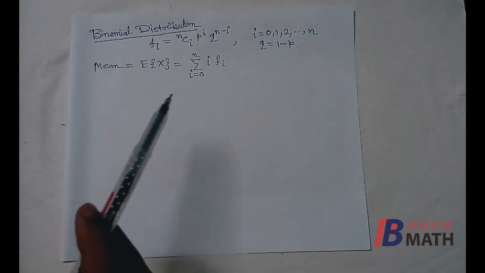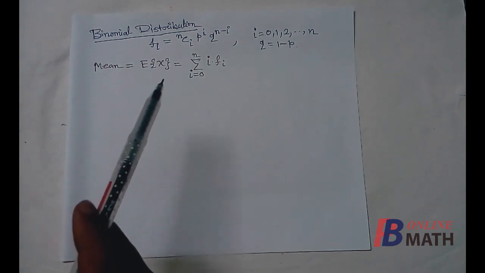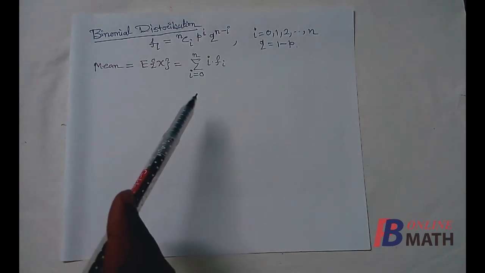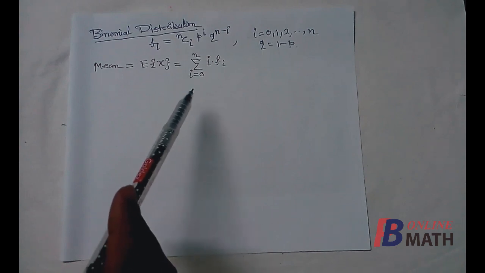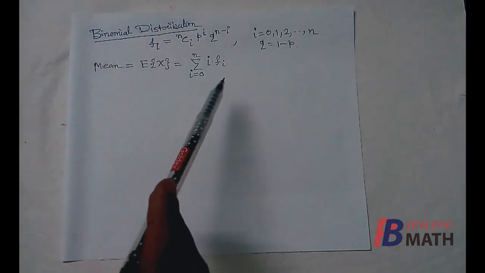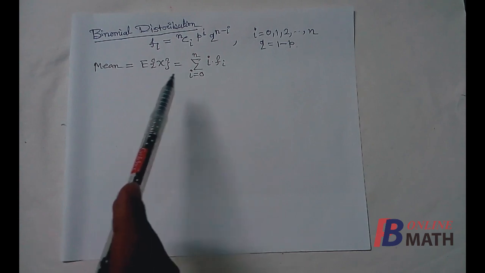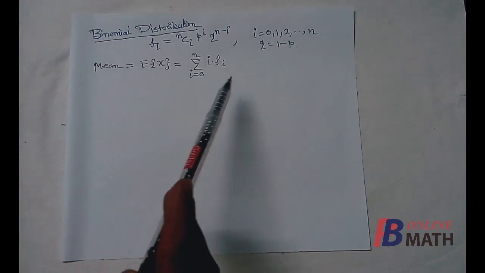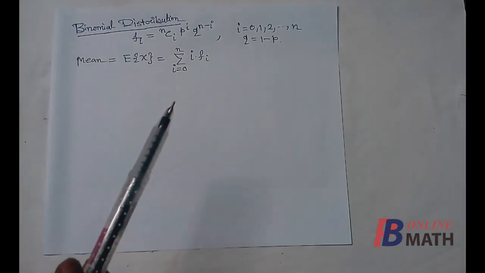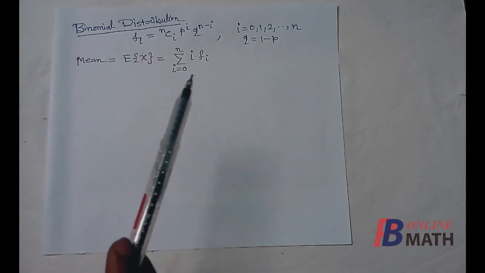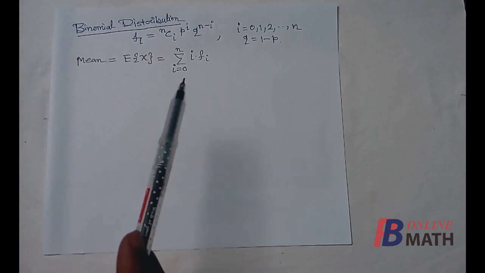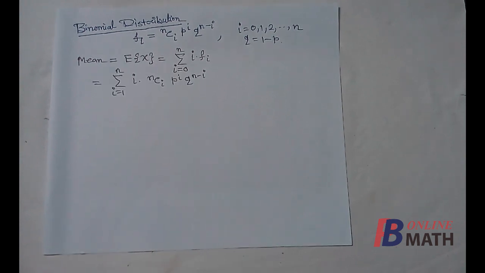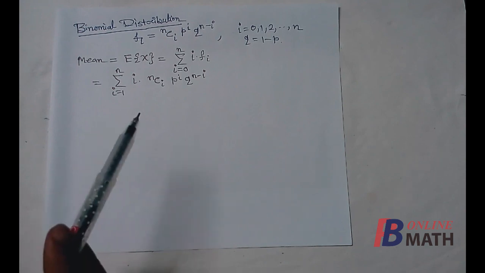First up is the mean. We know that this is the formula of mean, equal to expectation of x. Now since binomial is a discrete distribution, mean is given by this summation over i from 0 to n, that means the sum is over spectrums, i into fi. I is the spectrum, fi is the corresponding mass. Now if we put i equal to 0, then we find that the value is 0. So we can omit i equal to 0, and start with i equal to 1 to n.